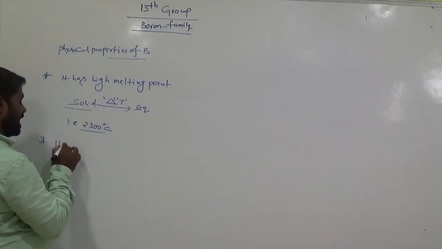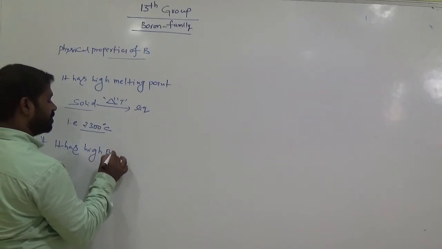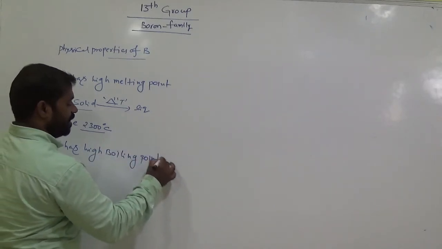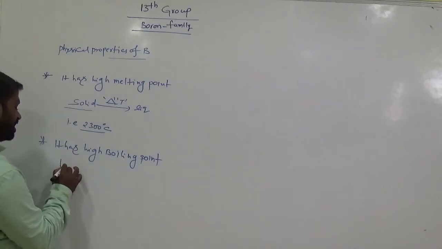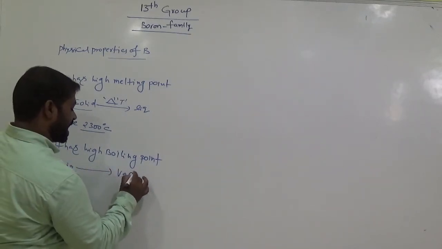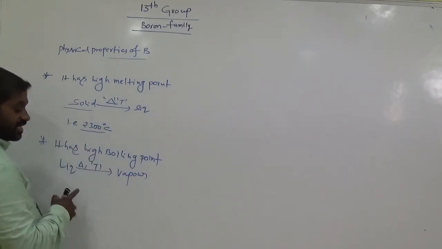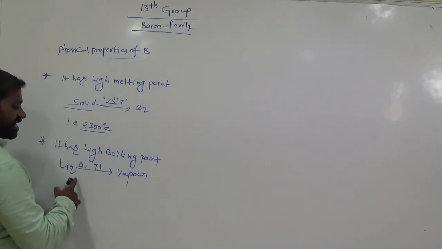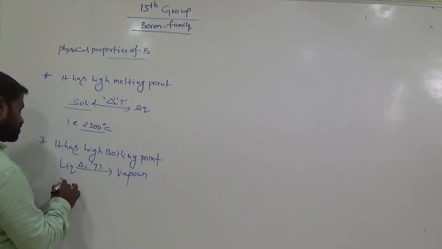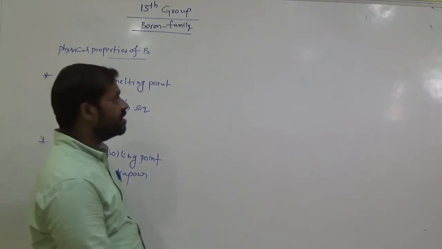And boron has a high boiling point. Boiling point means a liquid is converted to vapors or gases by heating at a particular temperature. The temperature at which liquid converts to vapor is called the boiling point. So the boiling point is 2550 degrees Celsius for boron.